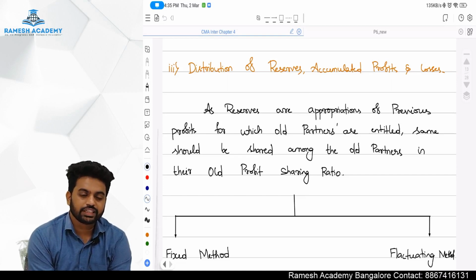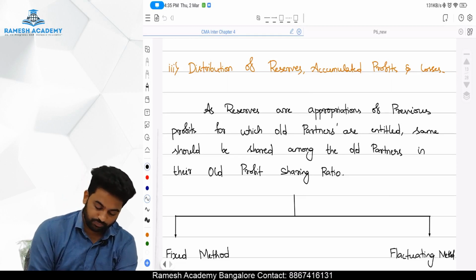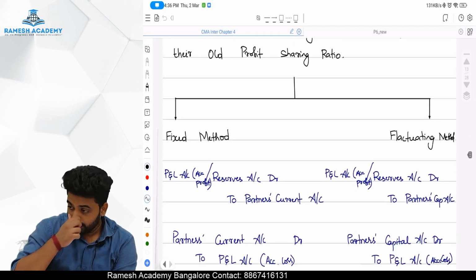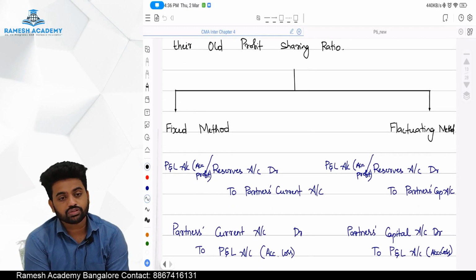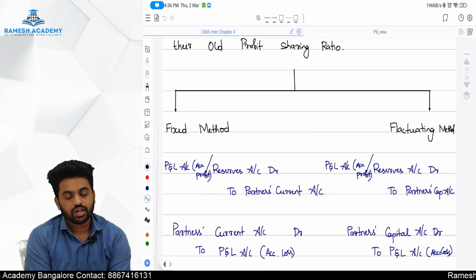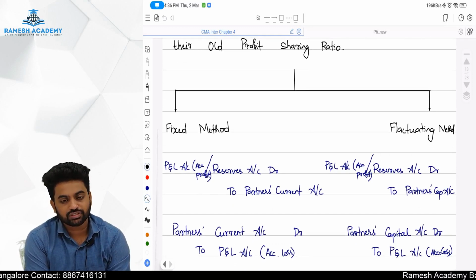Okay, so what will be the entry? Reserve will be showing credit balance. So reserve account debit to partners' capital account. Which partner? Old partner. Which ratio? Old ratio. Okay sir, done. And sir, what if they decide reserves should be shown in the books?